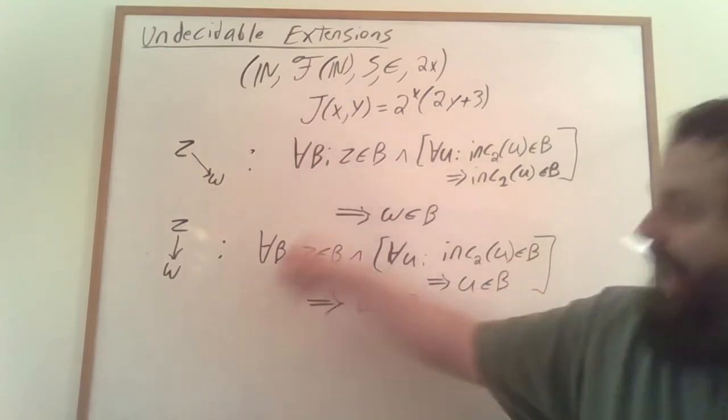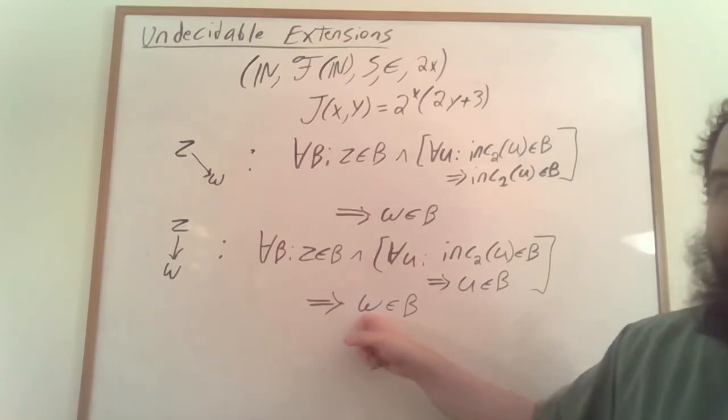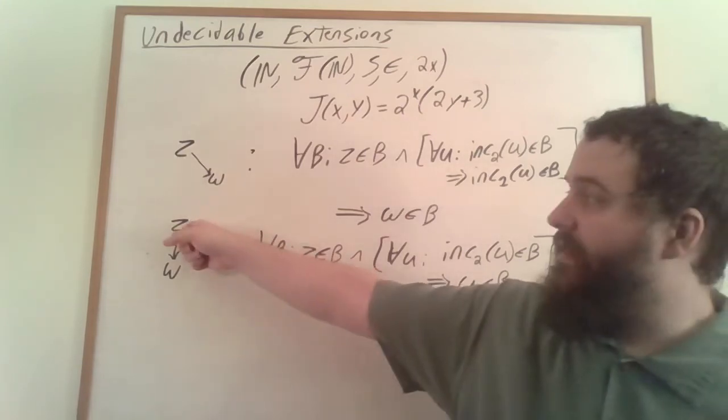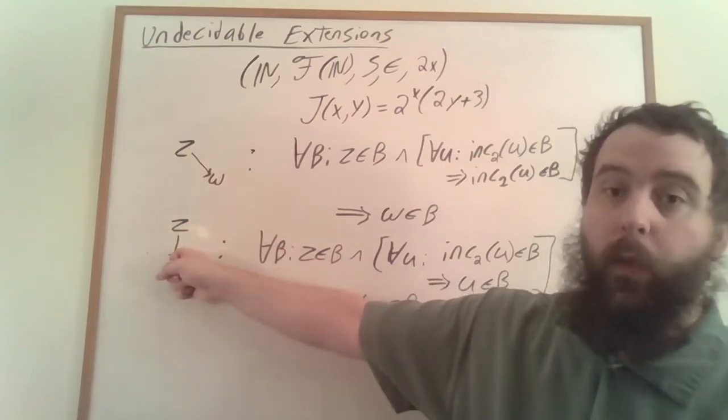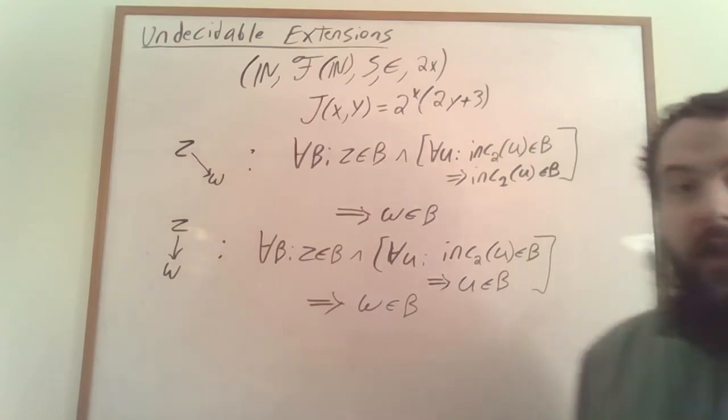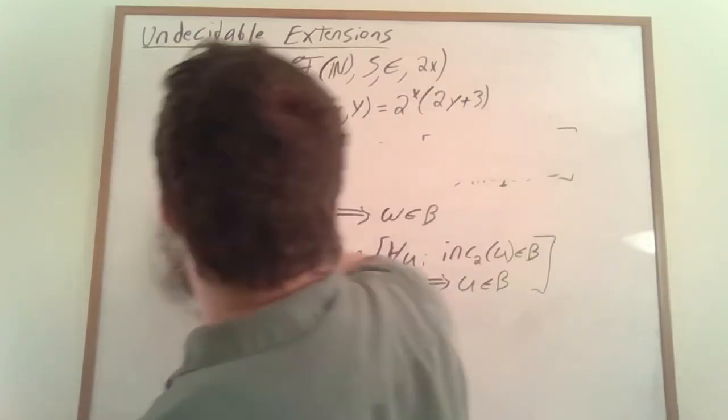Then together, that implies that w is in the set. Again, saying any set which contains z and is closed under taking a step by 1 unit downwards is also necessarily going to contain w.